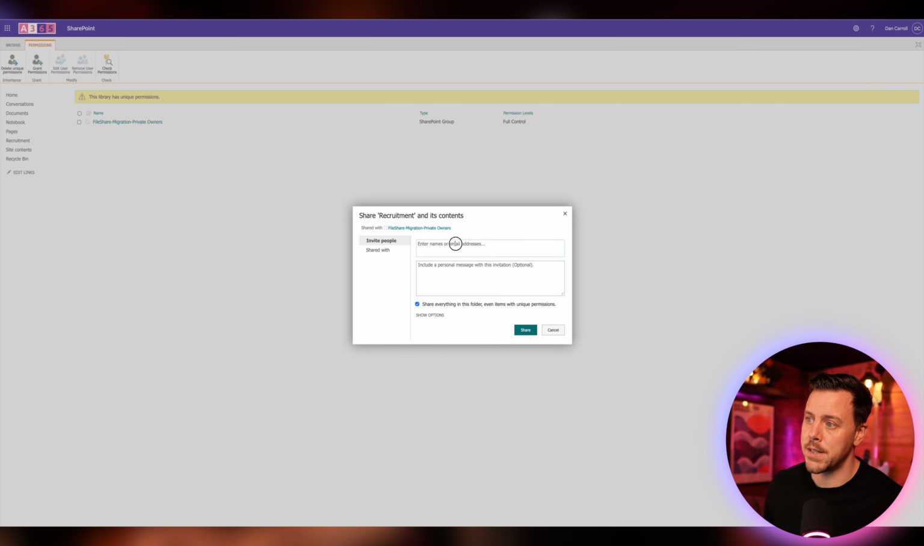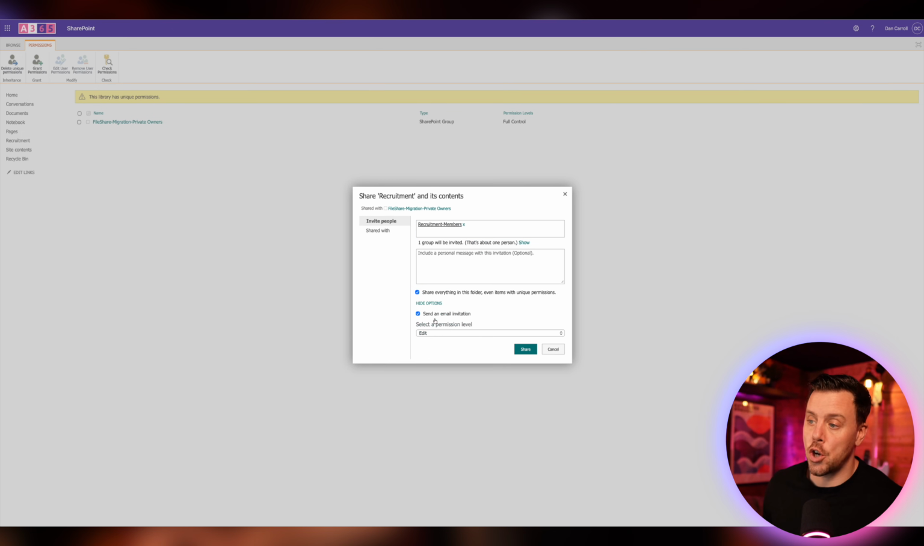So we come in here, we say invite people, and we can say recruitment. And we see our recruitment members group in here. We can say show options, and you can choose whether or not to send them an email at this point. And we can also say what level of permission we want to give them on this area. So we'll leave it at edit, and that means they can add files and they can work on files and all that good stuff. So now we'll say share.